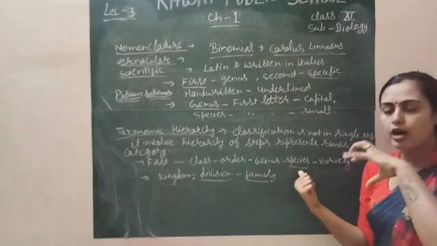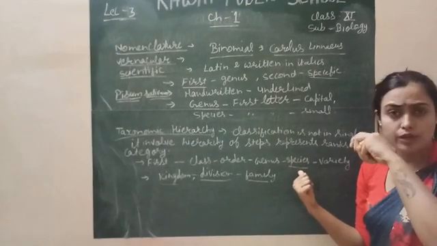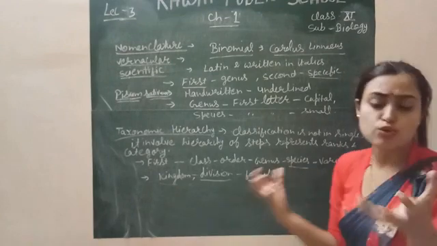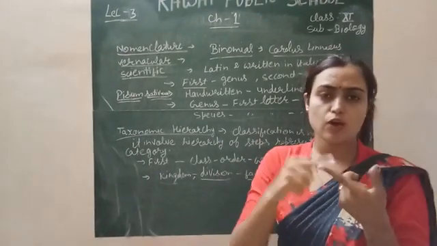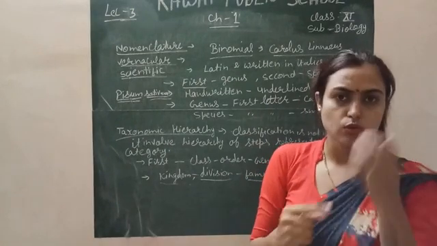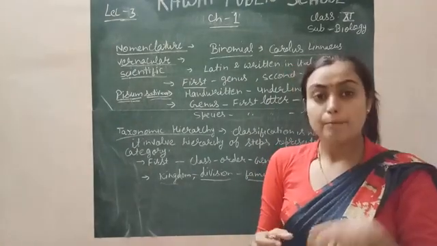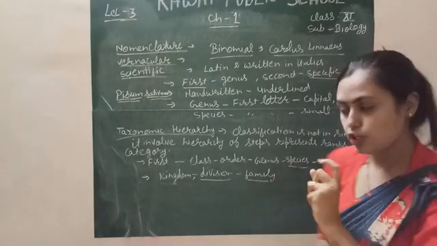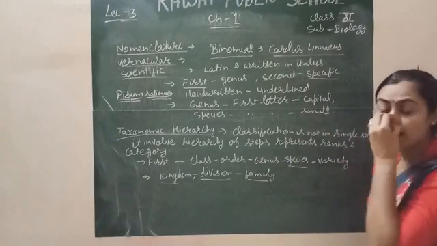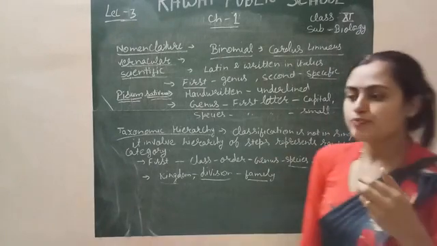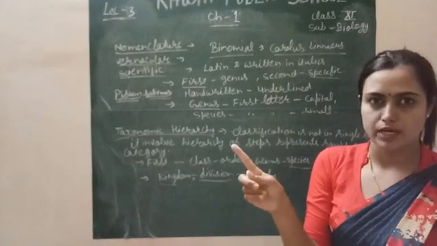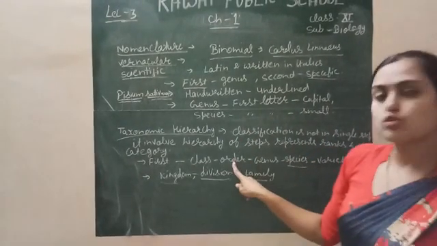But there are a few other groups of humans. For example, we are Homo sapiens, there are also Homo erectus and Homo habilis. So they are human, but their species are different. When a group of different species is called genus. In the case of genus, a few characters are similar, but all characters are not similar. Group of genus is called order.